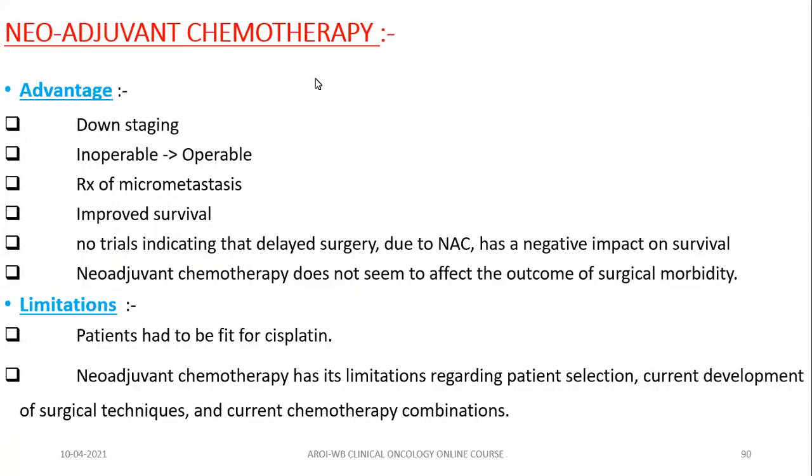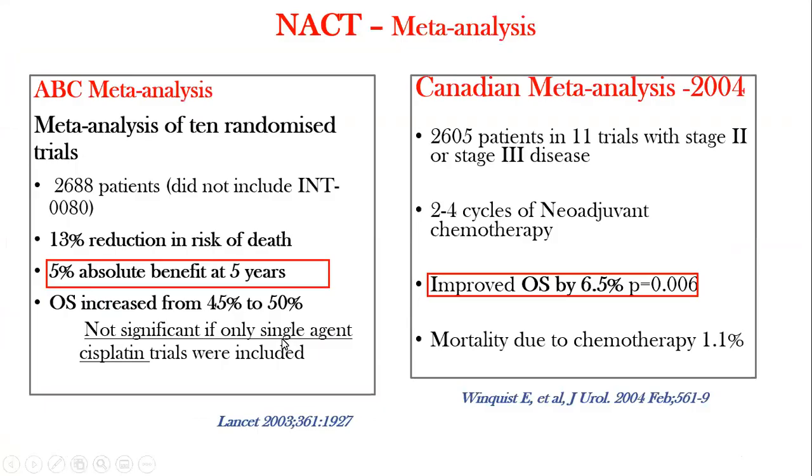So neoadjuvant chemotherapy, I already mentioned that it has certain advantages. Downstaging, inoperable to operable, treating micrometastasis at the earliest, and improved overall survival, which is proved by meta-analysis. No trial showed that if you offer NACT, that will delay the surgery, and NACT does not increase the morbidity associated with surgery. But remember, you have to give it to patients who are fit for cisplatin. You cannot give chemotherapy to a cisplatin ineligible patient.